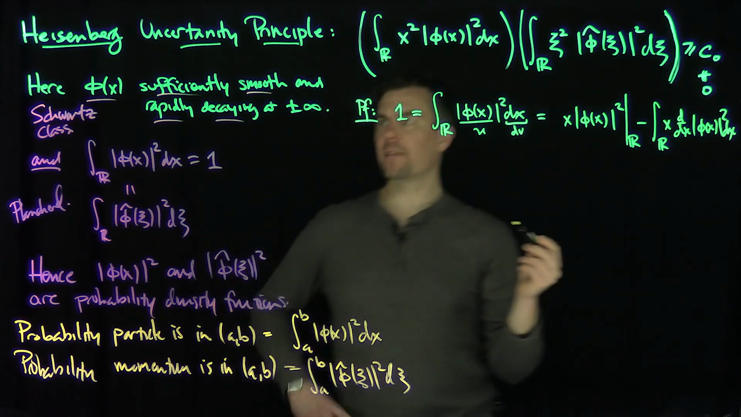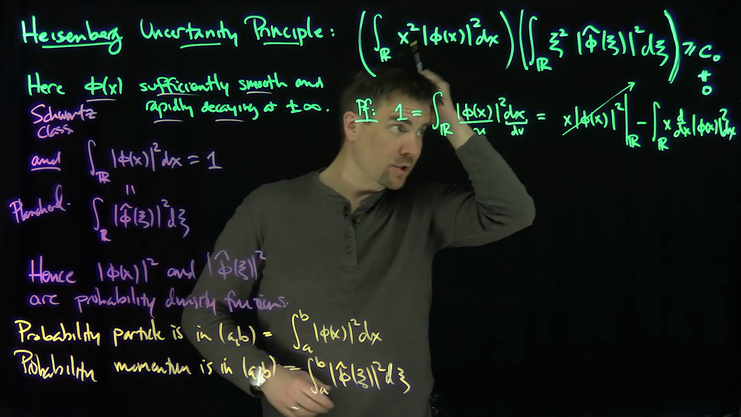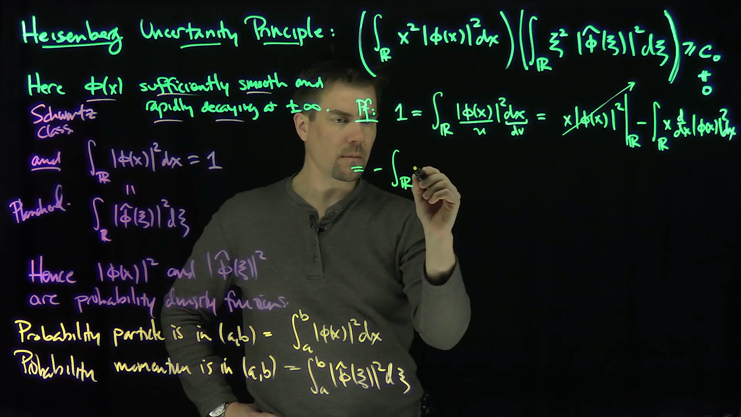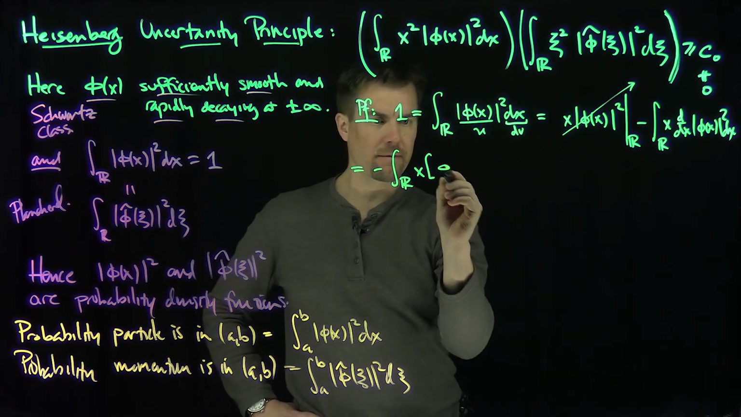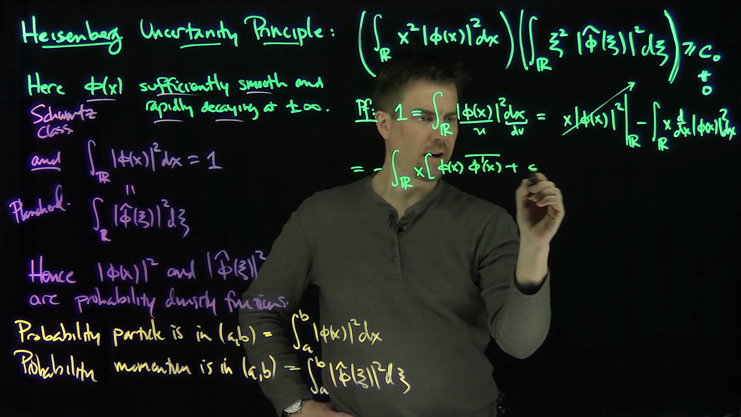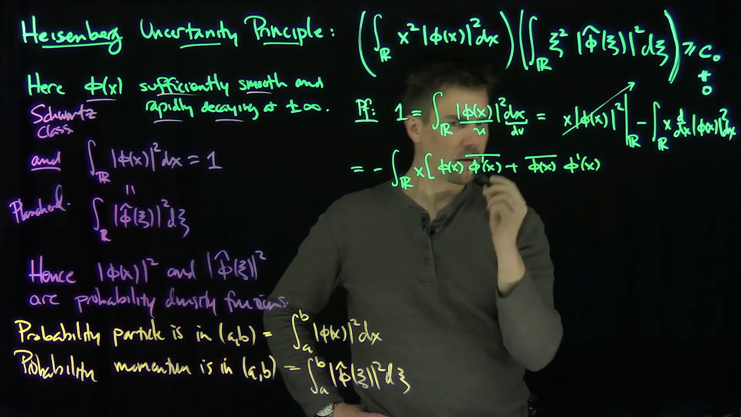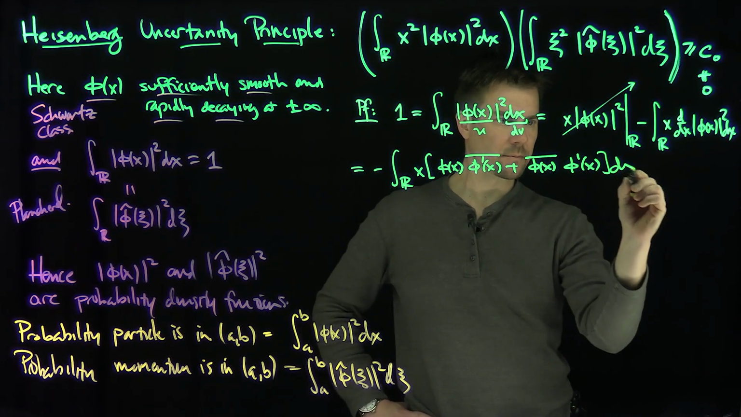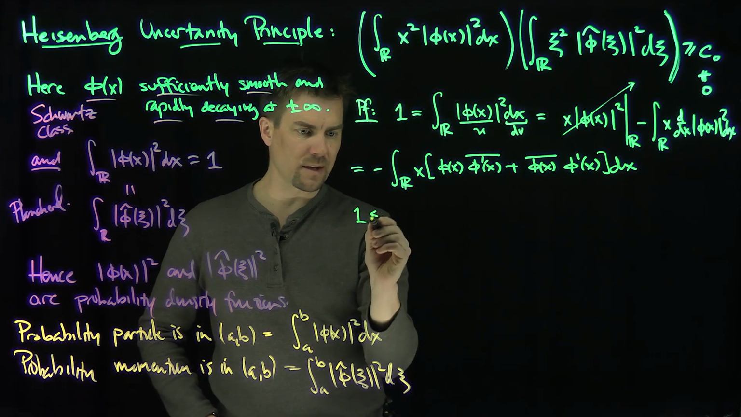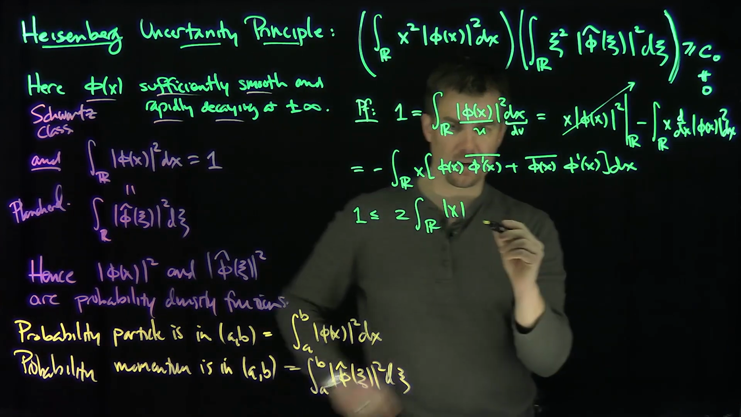Okay, excellent. Now by the fact that phi is vanishing sufficiently rapidly at infinity, both those limits are going to be gone. And so now I'm going to use the product rule on this thing over here. So this is going to be equal to negative the integral over R of x times phi of x phi prime bar, plus phi of x bar phi prime of x, dx. Okay, and so therefore, by just the ordinary triangle inequality, 1 is less than or equal to twice the integral over R of absolute value x, by putting the absolute value on the inside of this, times what?